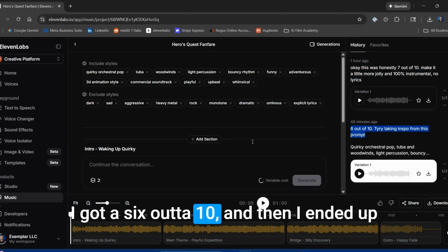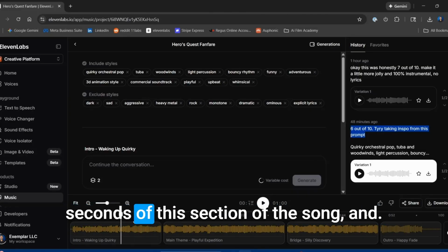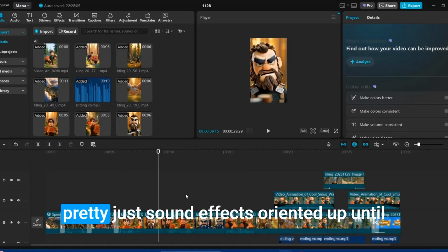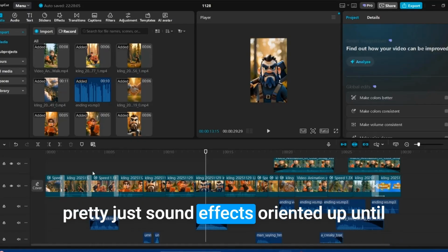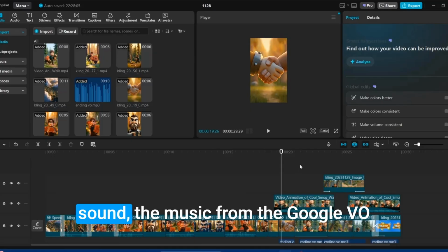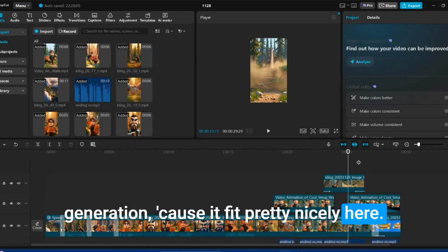I got a 6 out of 10, and then I ended up just using the first probably 5 to 10 seconds of this section of the song. And then I chose to leave the rest of this pretty much just sound effects oriented up until the end here, where we just reuse the music from the Google VO generation, because it fit pretty nicely here.